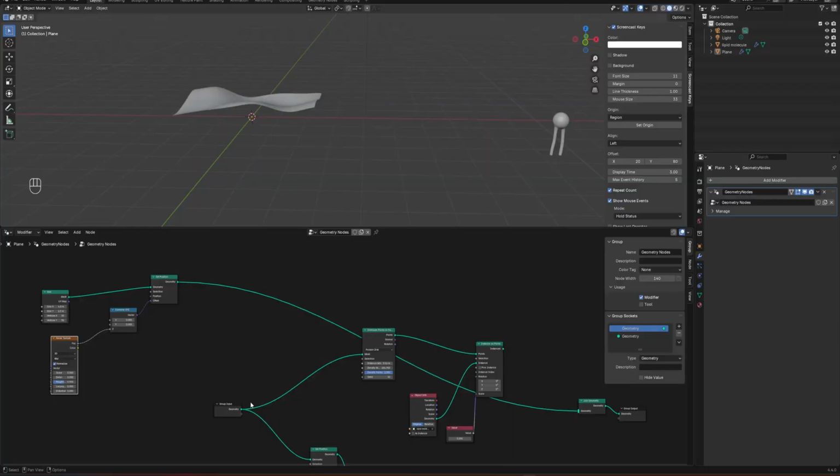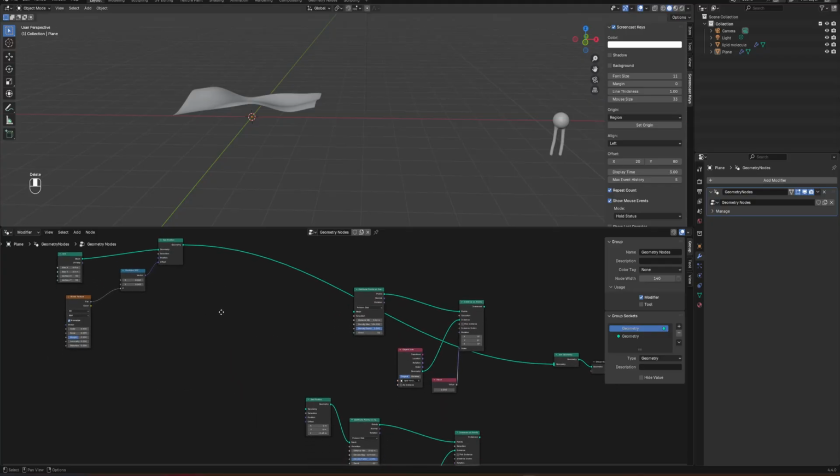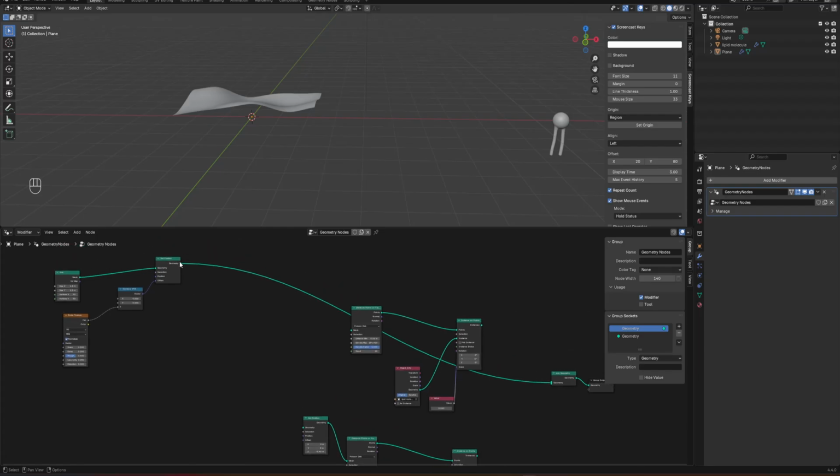I am going to delete this one because we don't need that. We are not referencing it, so you can just delete this, and then you can connect this geometry into the mesh first one, and this one to the second layer.